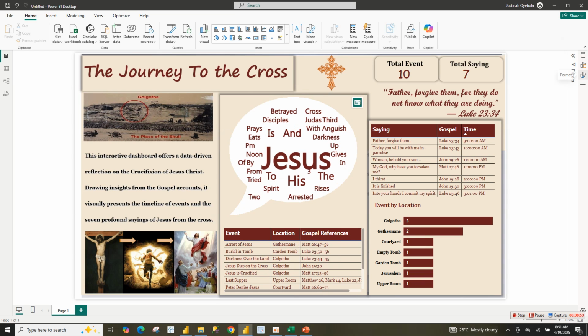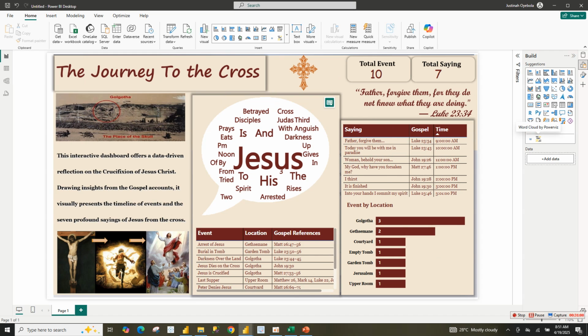So now the next, I actually want to add something. I just remember that I wanted to add something. So again, I want to add scroller. So let's go back to visual. Get more visuals.